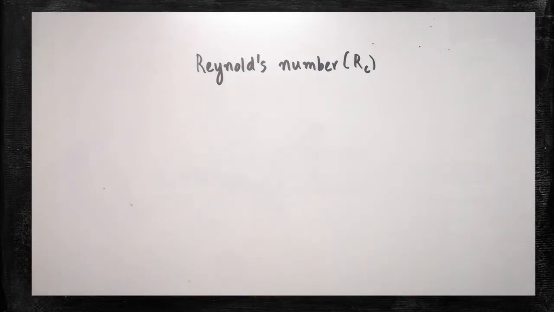Now we are going to learn a number called the Reynolds number. This number is very useful to find out whether the flow of a liquid is streamlined flow or turbulent flow.